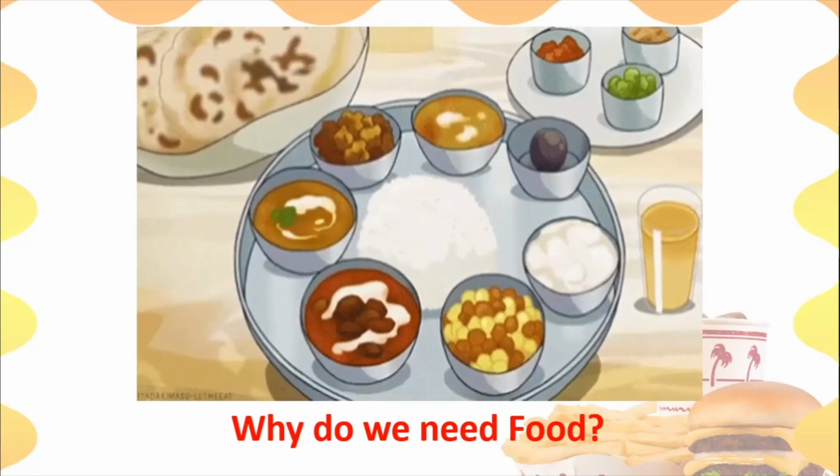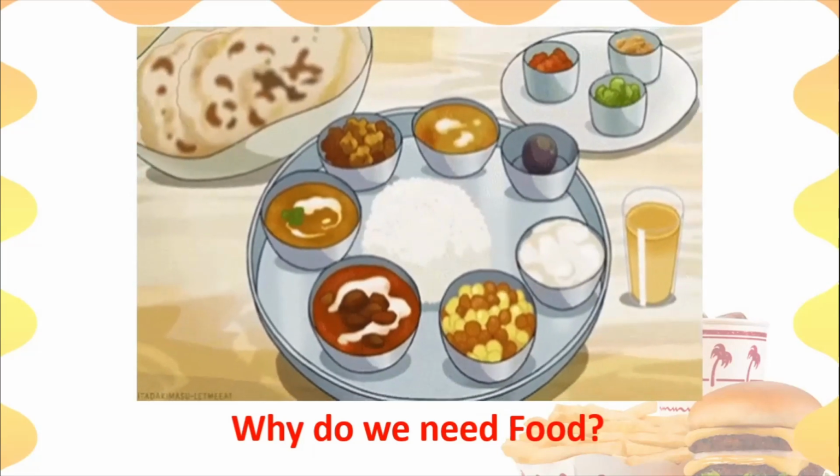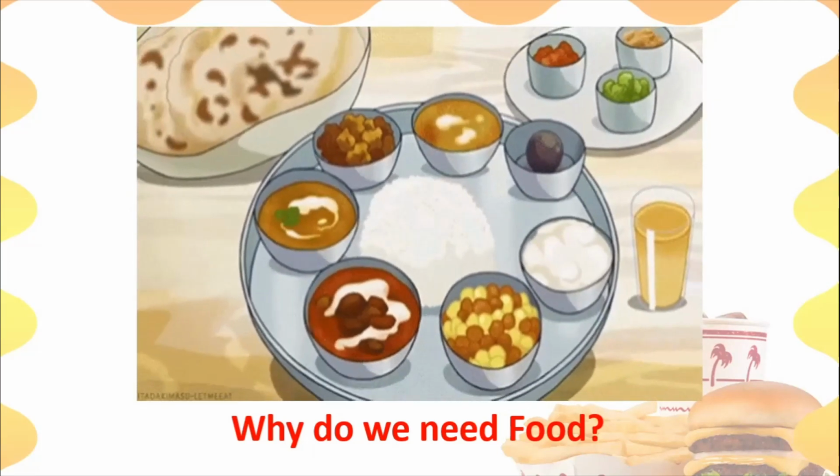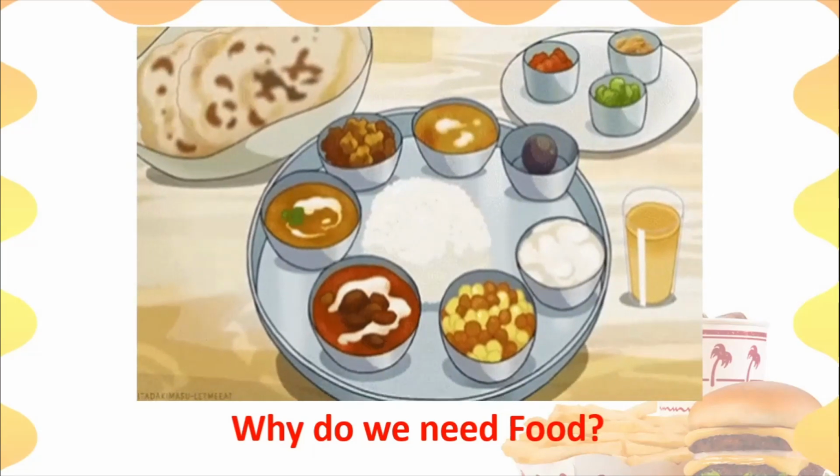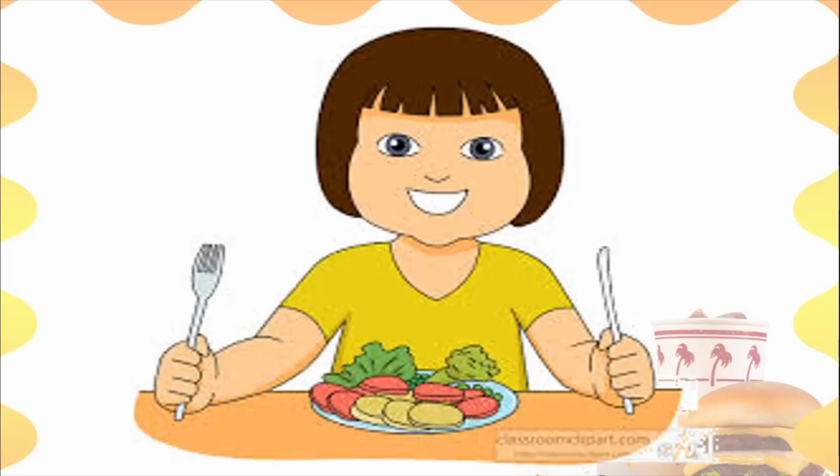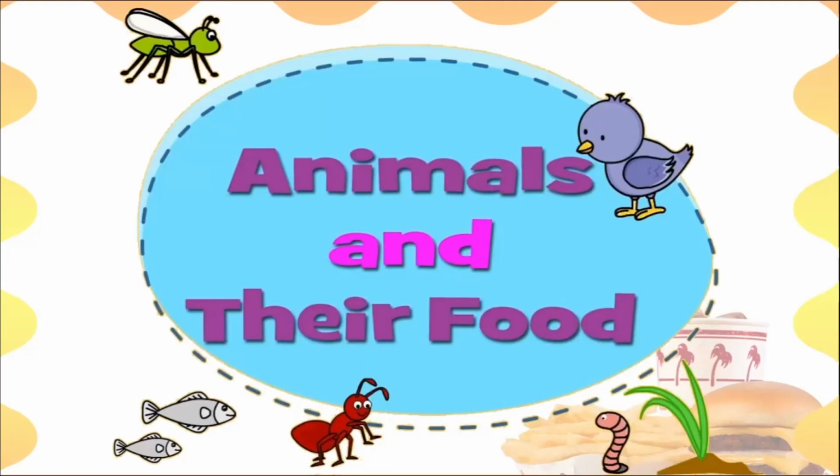Then we went on and we saw some pictures of how animals also eat food. Okay, children? So we discussed why we human beings need food, and then at the end we also concluded that if you have a good diet, that is food in the right quantity, the right kind of food at the right time, then you will always become healthy. So we are what we eat. If you eat healthy, you will be healthy. If you eat unhealthy stuff, then you will also become unhealthy. So all these things we learned and discussed in the first part of this video.